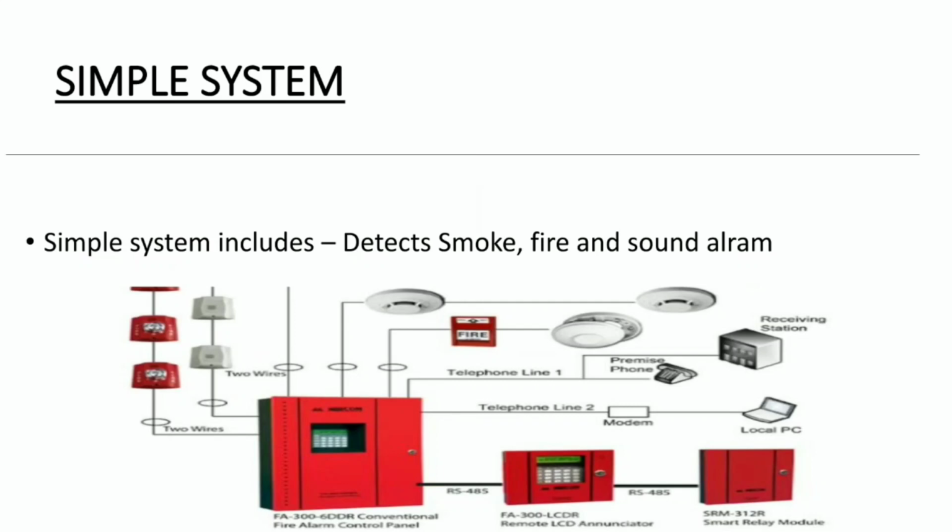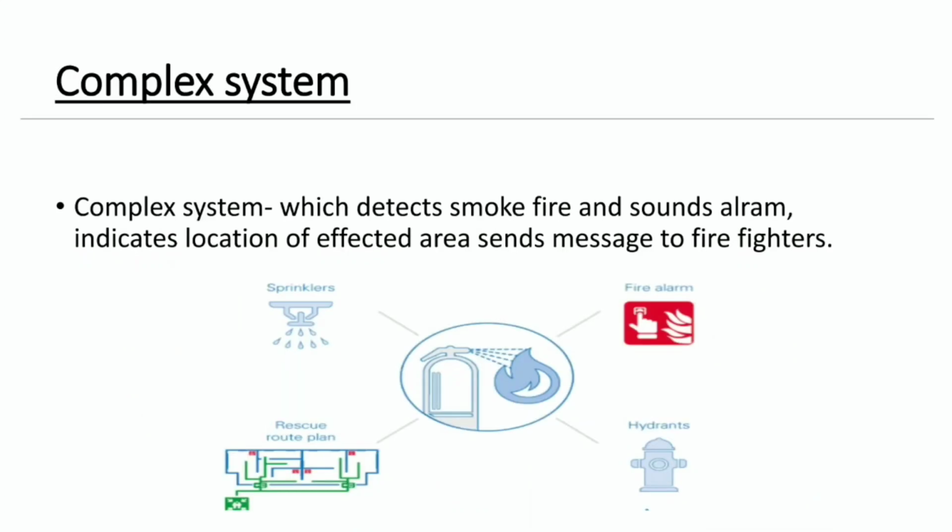And the second one is complex system. What is a complex system and what are the advantages of a complex system? If you have a complex system, it will have four major roles. It will detect smoke and fire and sound the alarm, indicate the location of the affected area, and send a message to the firefighters.